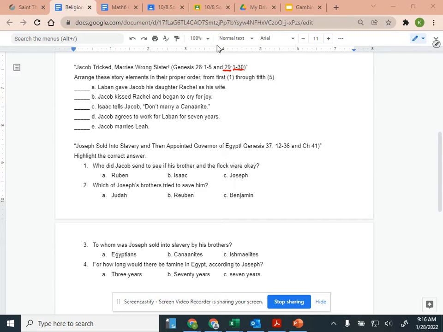Jacob told Rachel that he was her father's relative, Rebekah's son. So she ran to tell her father. When Laban heard the news about Jacob, his sister's son, he ran to meet him. After embracing and kissing him, he brought him to his house. Jacob then repeated to Laban all these things, and Laban said to him, "You are indeed my bone and my